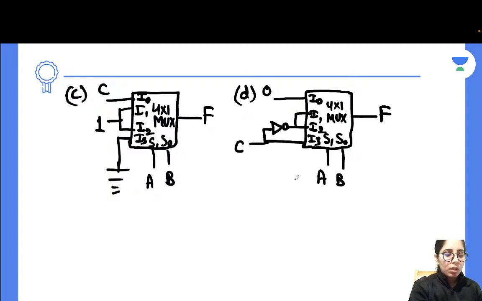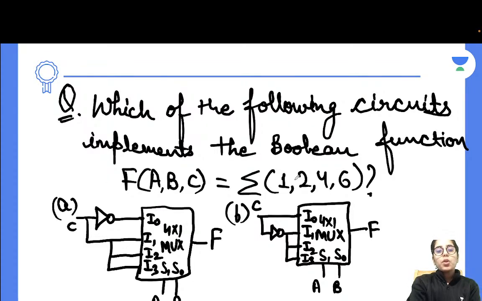So what you have to do in this case, let's consider that part. It's going to be which of the following circuits implements the Boolean function F, summation. Okay, so firstly you need to understand what they are trying to say and what they have given in the question. Are they talking about a particular function, how you will read it, and do you know the meaning of that symbol? If you know that, it's going to be easy for you to solve it, right?